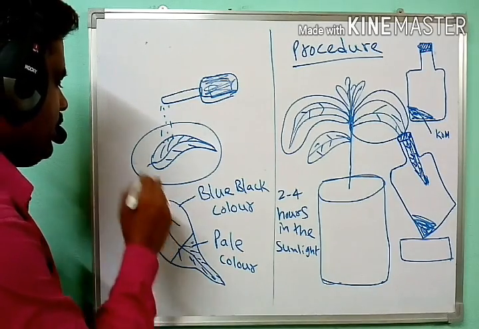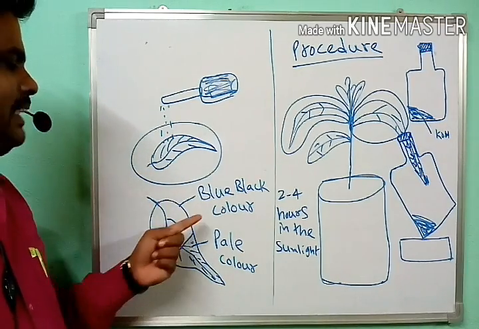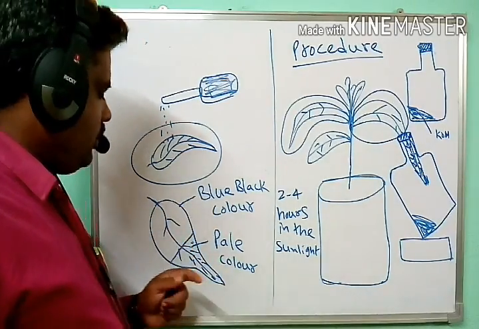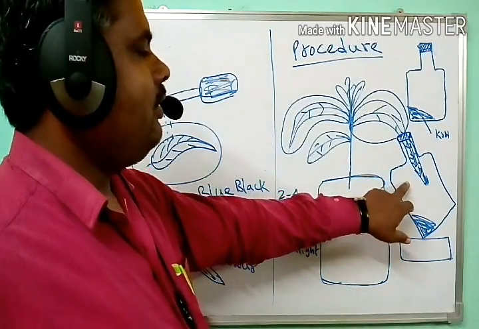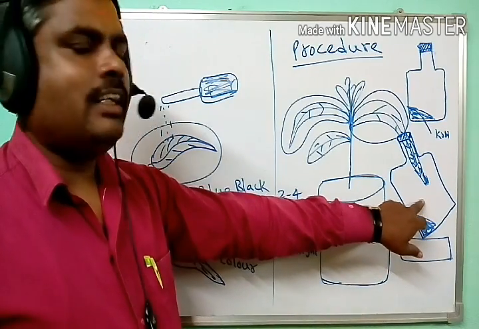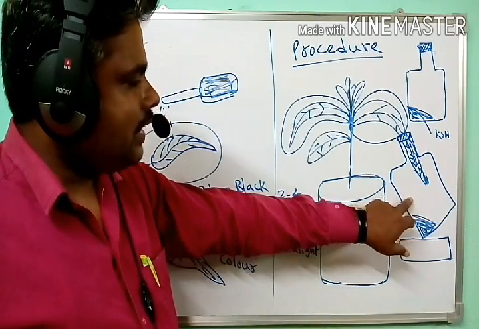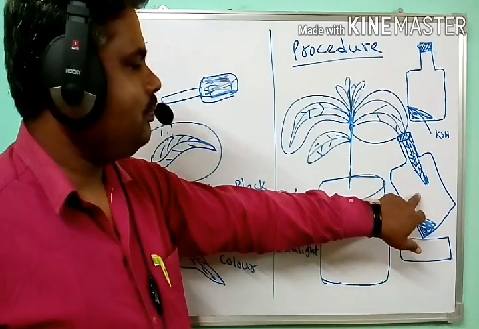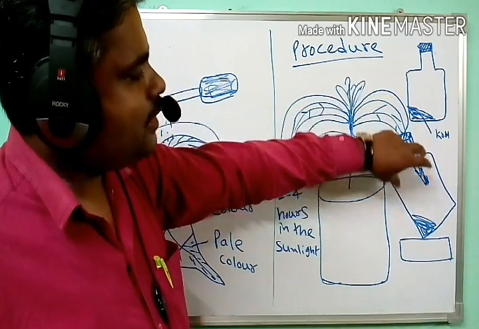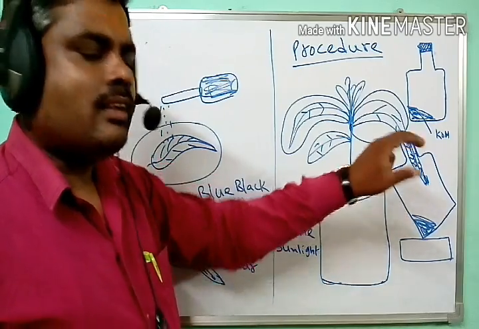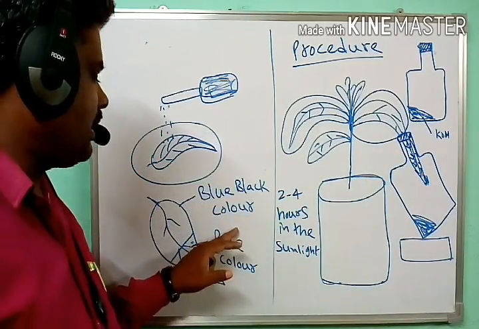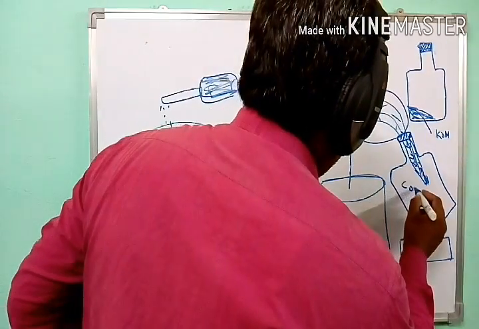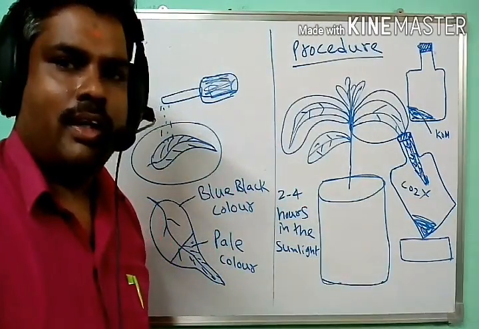Based on this observation, the KOH present inside the bottle absorbed the CO2 present inside the bottle. So the leaf inside the bottle did not turn blue black, which indicates that carbon dioxide is not present inside the bottle.